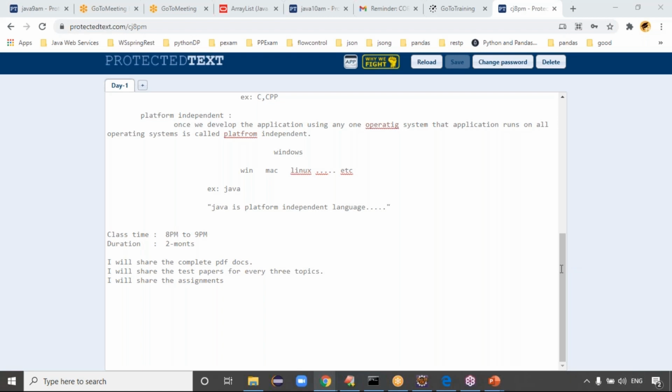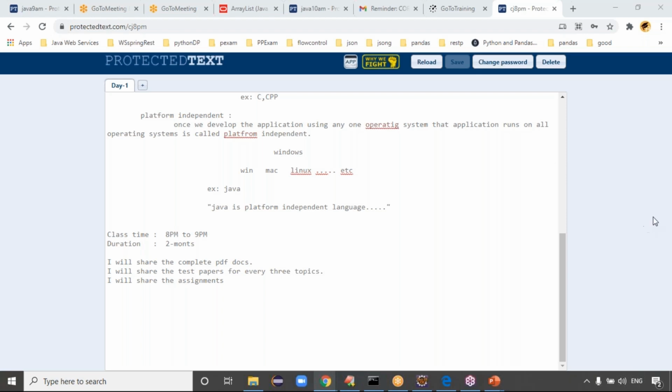Everyone has the same password, guys. Please don't change the password. If one guy changes the password, everyone will be affected. Please don't do that kind of activity, okay? Already the world is suffering from corona, so you guys don't do that kind of activity. Please don't change the password, guys.